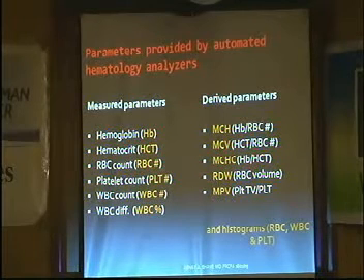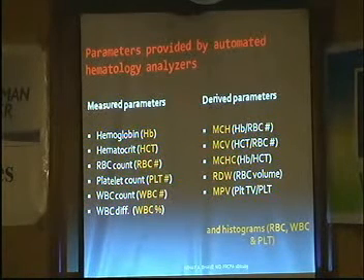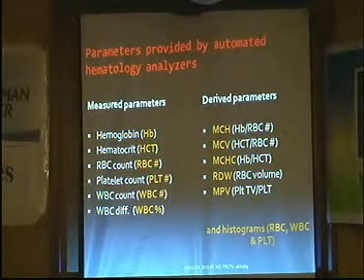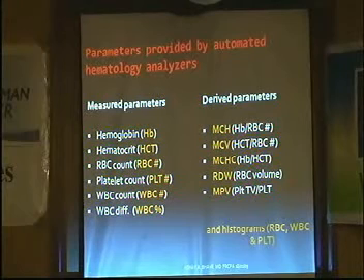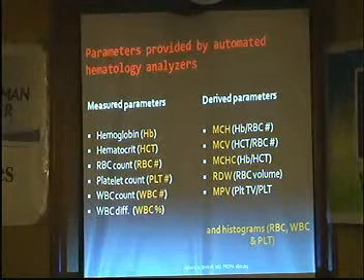From any machine that you run a CBC on, you are going to get two values. One which are measured directly by a machine, and one which is derived on the basis of these measured values. And they are shown to you in front of you in this tabulated graph. Along with the CBC, usually you get some graphs, scattergrams and scatter plots or whatever you want to call it. And most pathologists here, or their clinicians also.